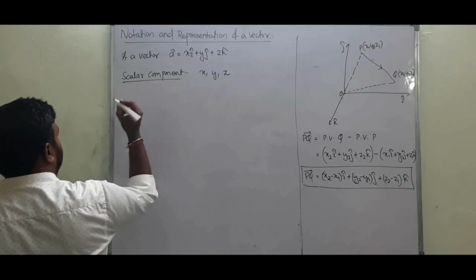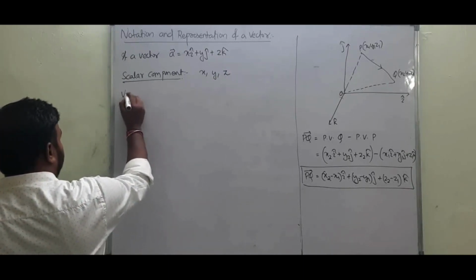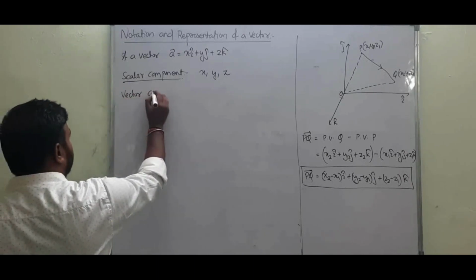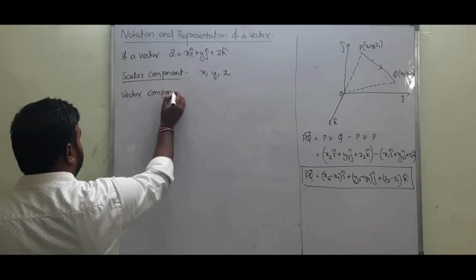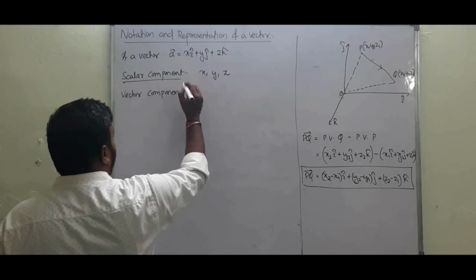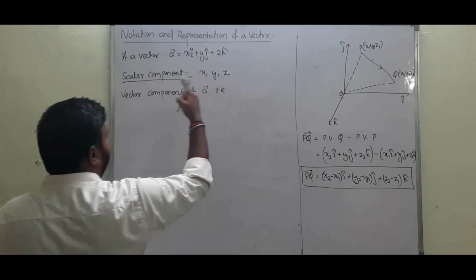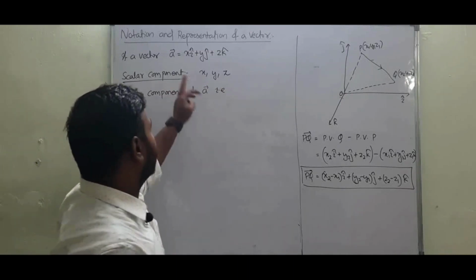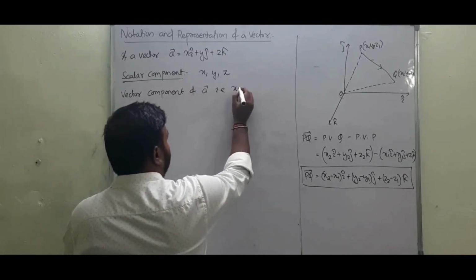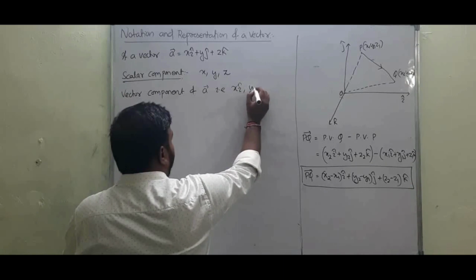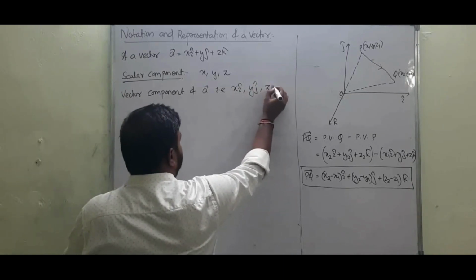Similarly, we can find the vector component of a vector. The vector components are x i cap, y j cap and z k cap.